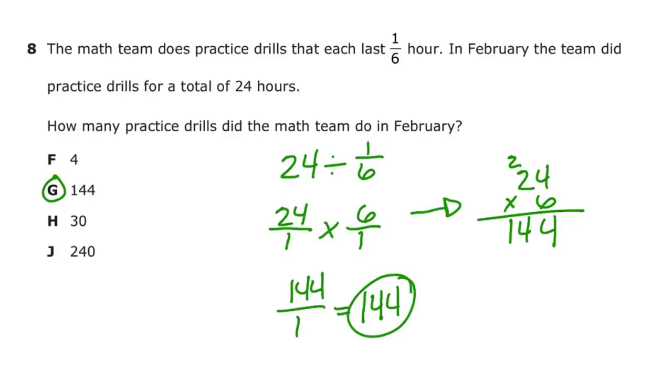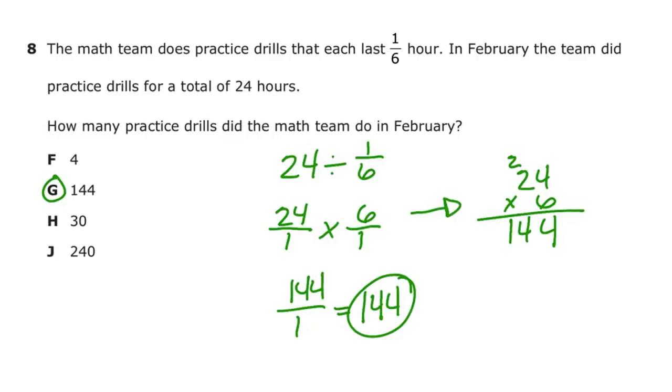never divide them like that. We always flip the second fraction, called the reciprocal, and then we multiply. We change it to a multiplication problem. For whole numbers, you always put it over 1 when you have to deal with them with fractions. So we got the 24 over 1.